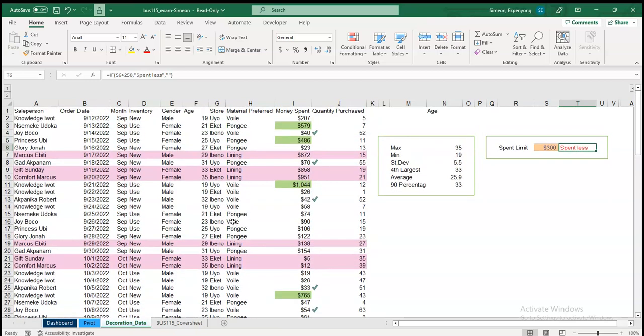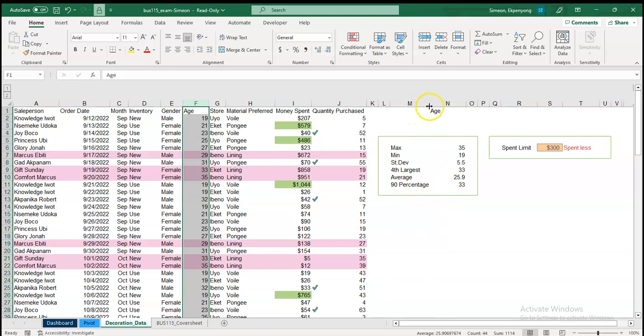In this age column, I went ahead to calculate the maximum age, the minimum, the standard deviation of this age group, and the fourth largest, which is 33. I also calculated the average, and I also have the 90th percentile for this group.